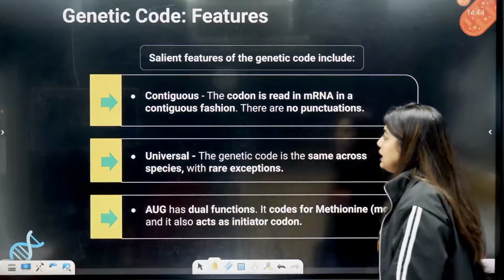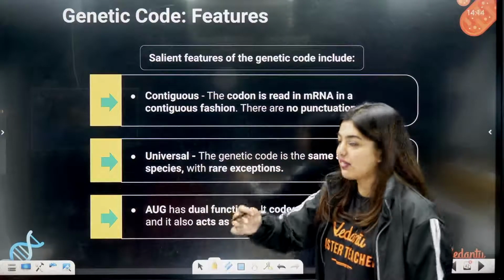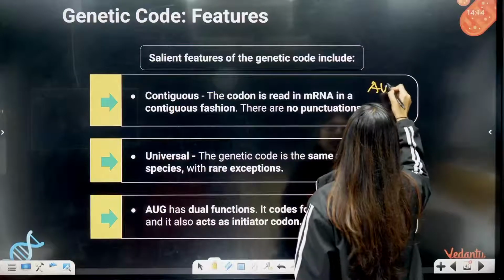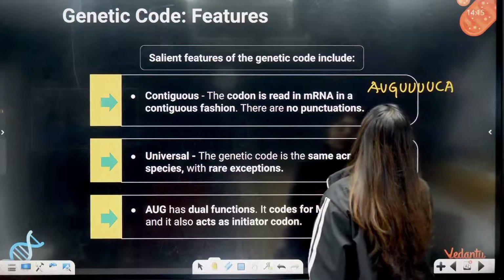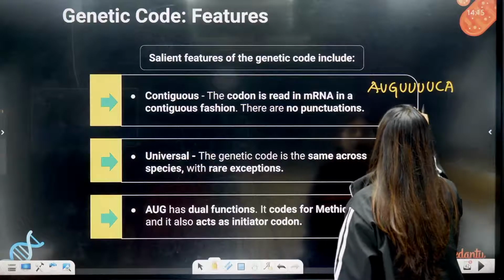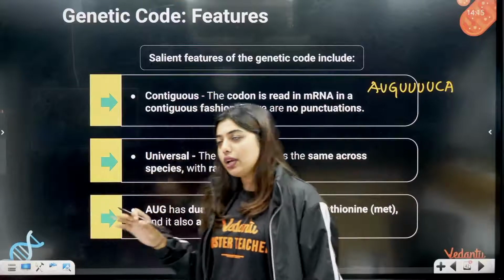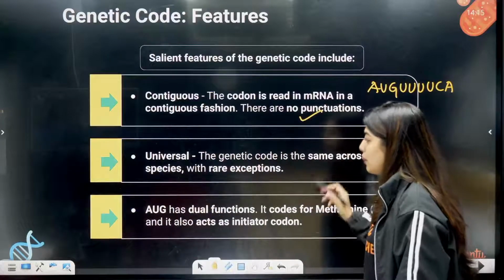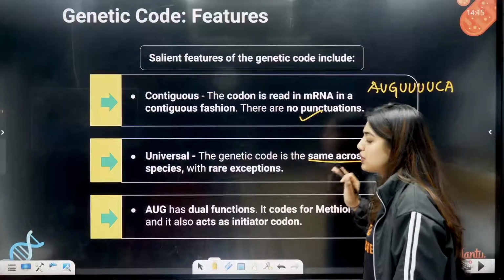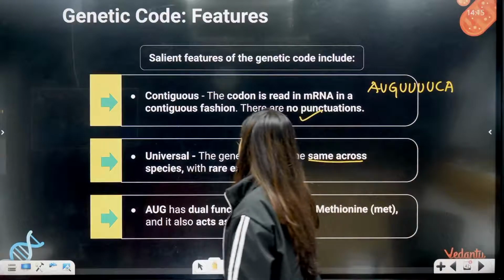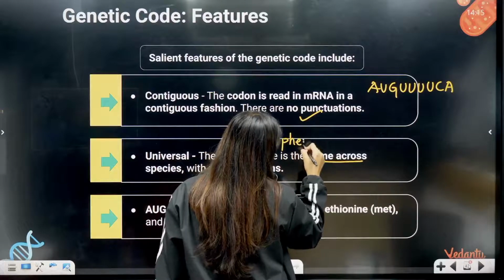Now contiguous, that means the codons will be read in a continuous fashion. Like if I say AUG, UUU, UCA, I will not read it like AUG, comma, UUU, comma, UCA, comma. No, I will read it continuously. This is the third salient feature: no punctuation. Universal: the genetic code is the same across species with rare exceptions. That means, let's say UUU codes for phenylalanine.